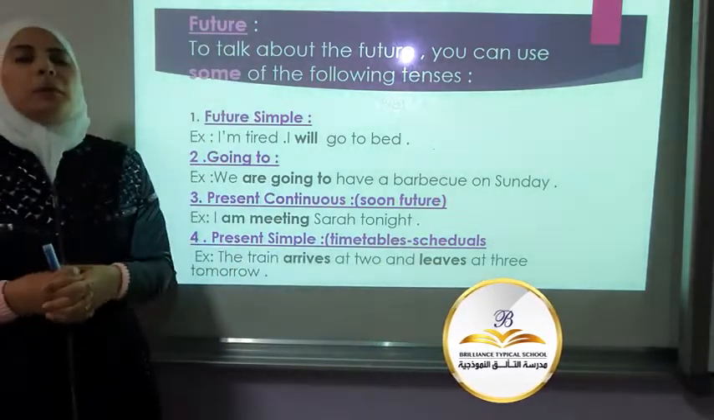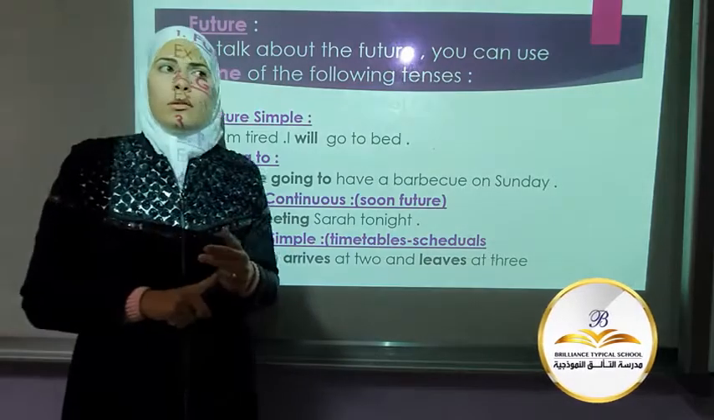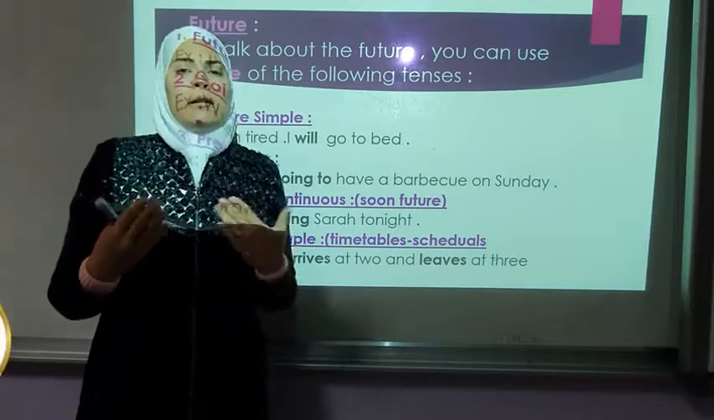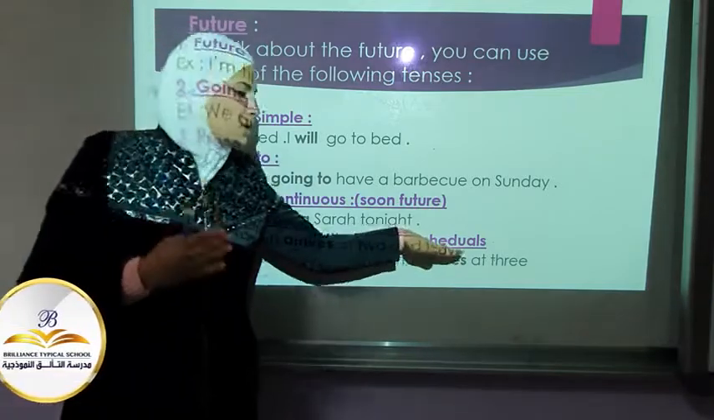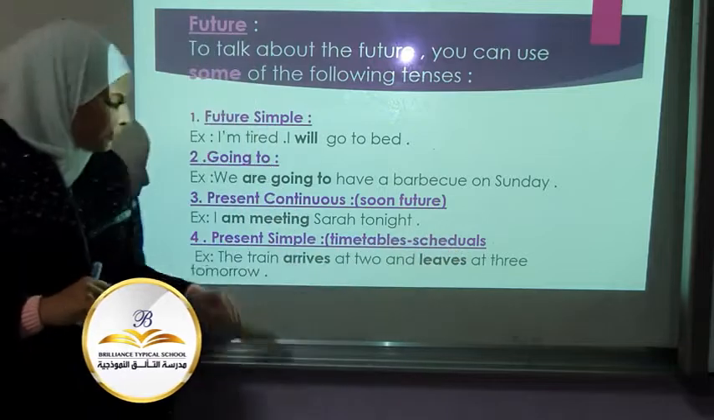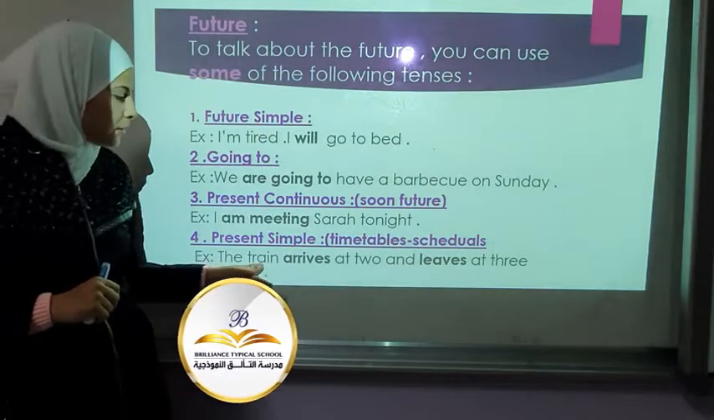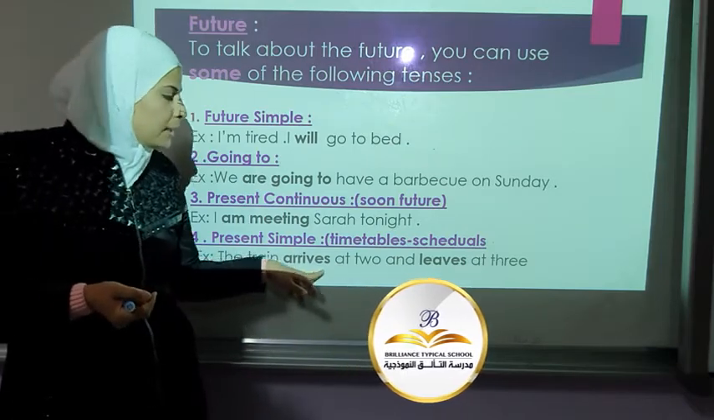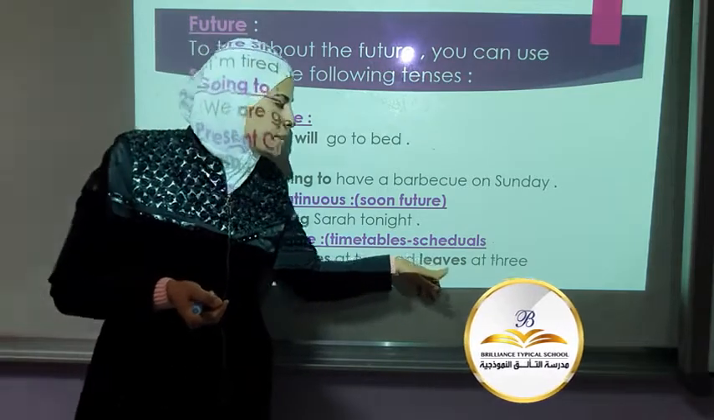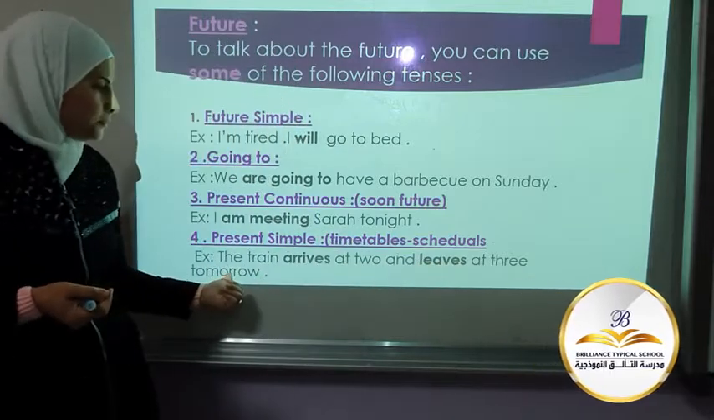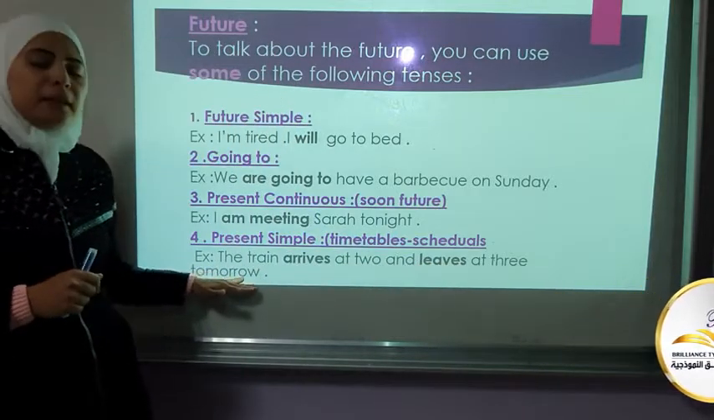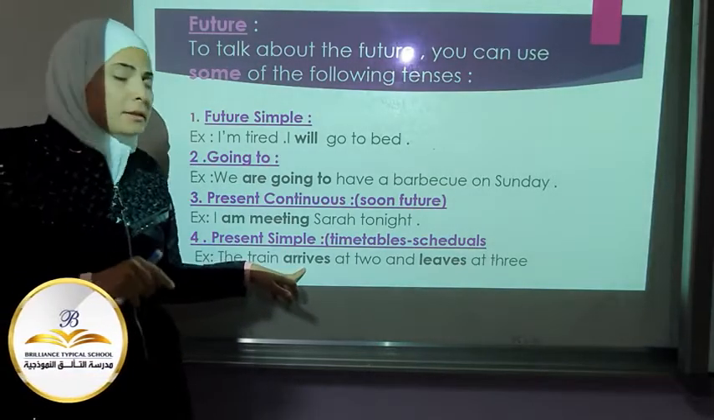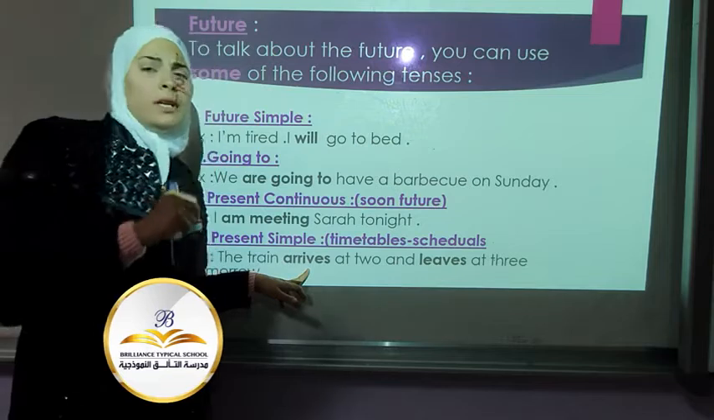Like for example, when we talk about transport, stores, restaurants, schools, TV shows, opening and closing, they are usually scheduled fixed events. For example, the train, here I'm talking about transportation. The train arrives at 2 and leaves at 3 tomorrow. As you can see, tomorrow is a keyword for future. So in this sentence, I've used present simple to refer to future.